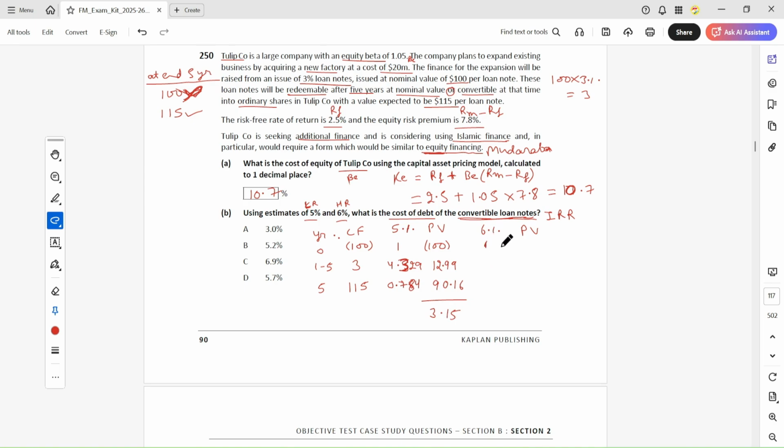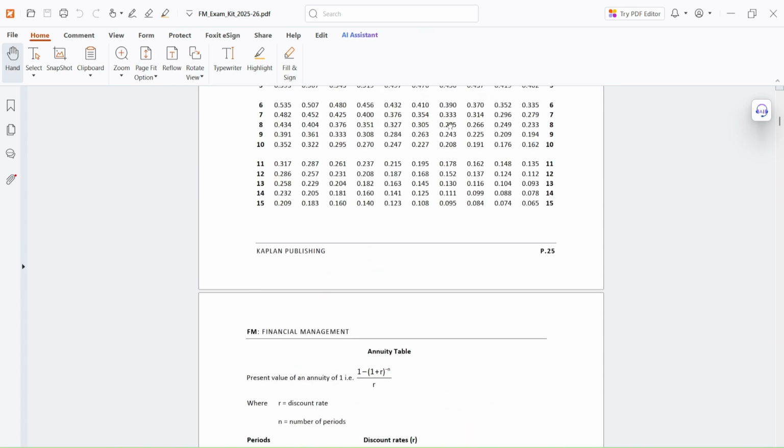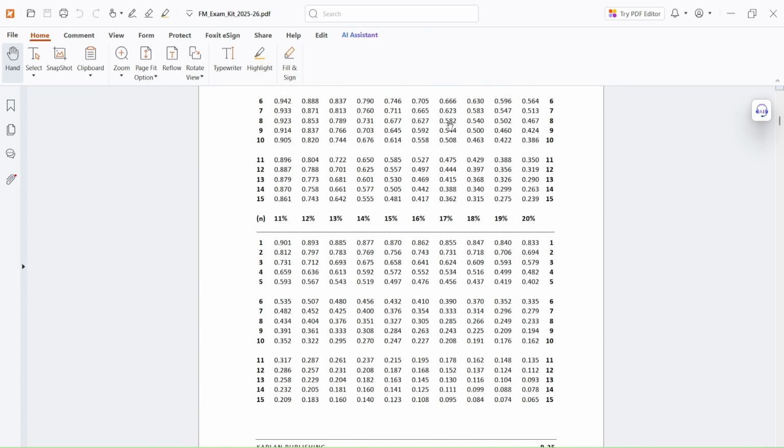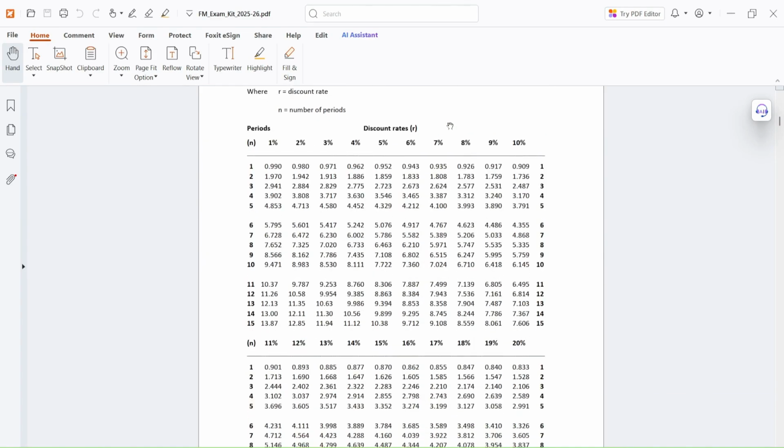And we use the annuity table when we have the same cash flow, which is either inflow or outflow. So if we have the same cash flow every year, then we take the annuity. You can use the discount factor as well, but when you consider the annuity table, this will be very simple. But when you consider the discount factor table, then you have to separately multiply it by every year. So I recommend that you use the annuity table instead.